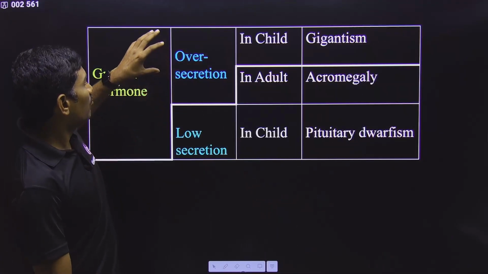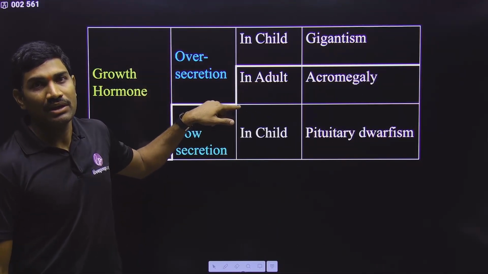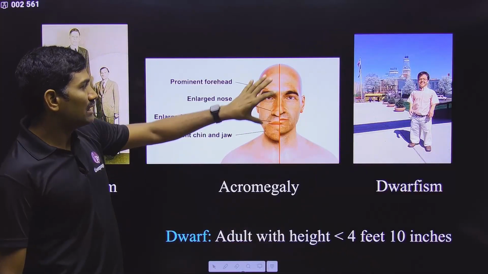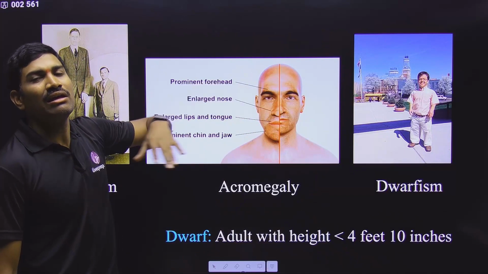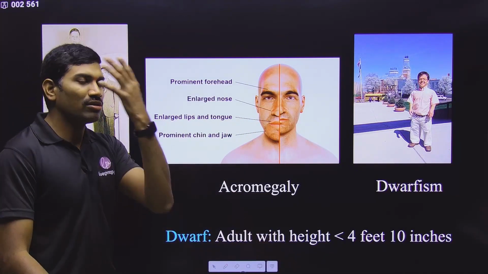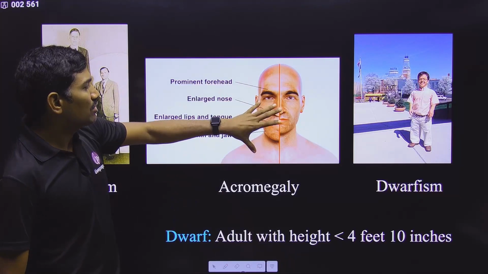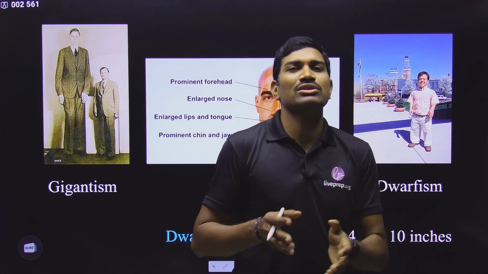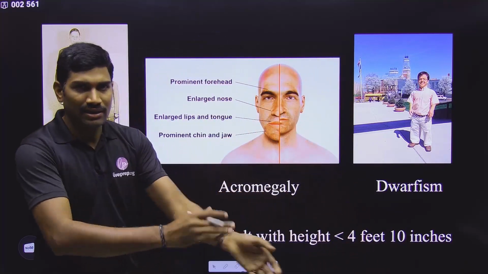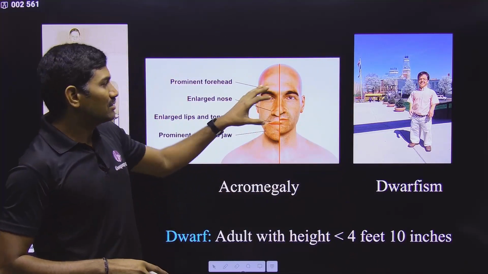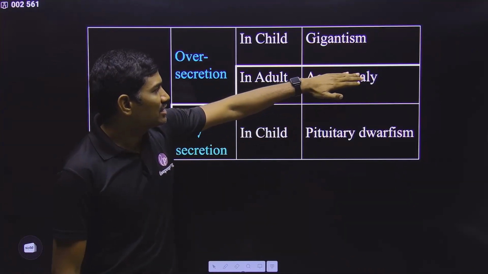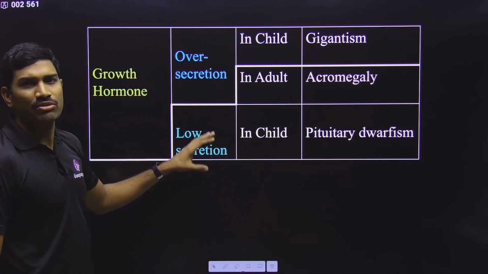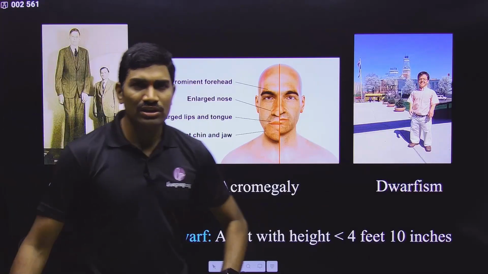Okay, next one. Over secretion in the adult stage: in the adult stage, over secretion of growth hormone will cause abnormal development or size increase, mainly in the hands, meaning limbs, and also in the face. So here there is disfigurement, not a proportionate increase, but disproportionate growth of the hands, legs, and also some changes in the face. This particular condition is called acromegaly. In the NCERT they have given the sentences very clearly. In short, I am trying to compile this information. So in this way, gigantism.